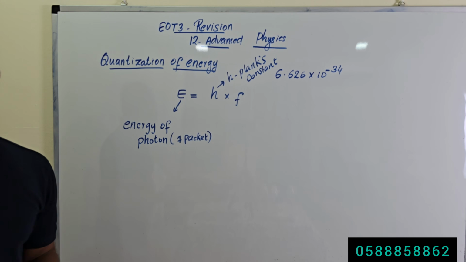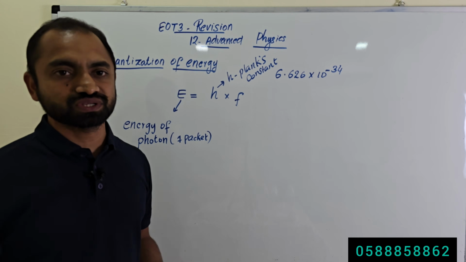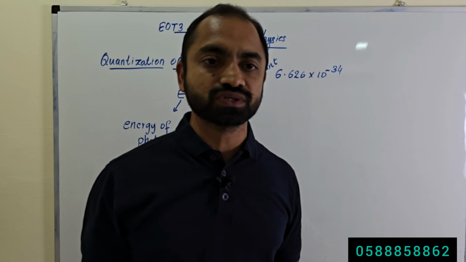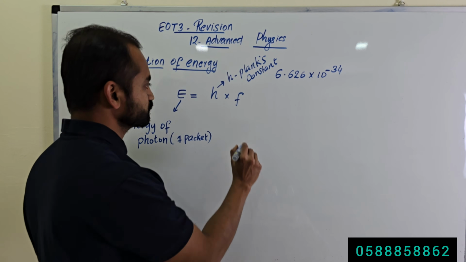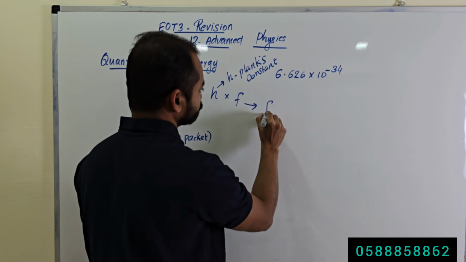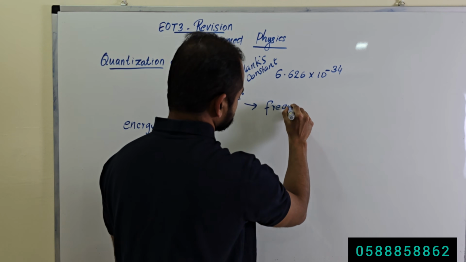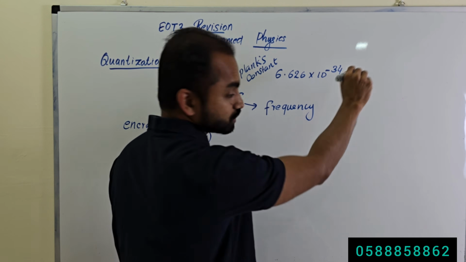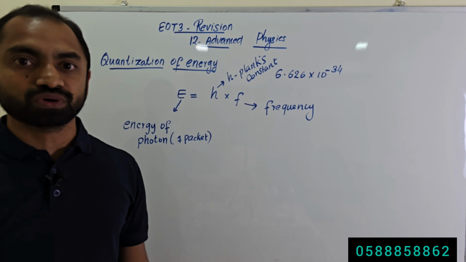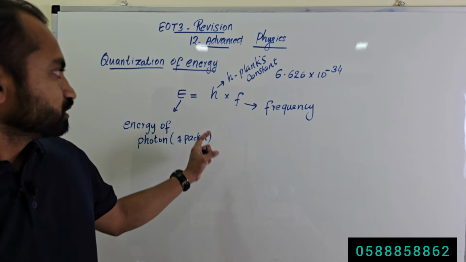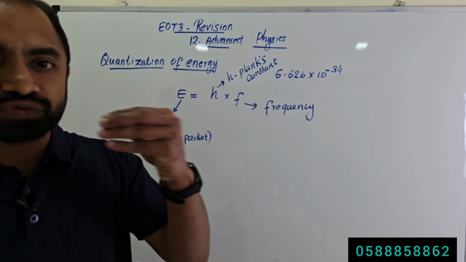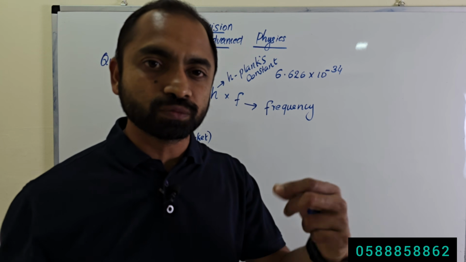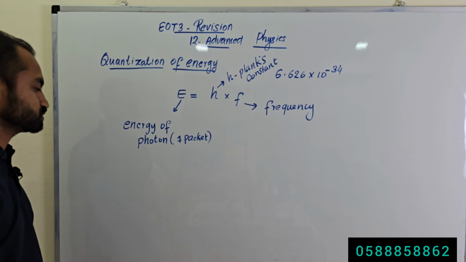What is f here? f is the frequency of the radiation, or the frequency of the vibration of the atom. So when an atom absorbs or emits energy, it does so as small packets.